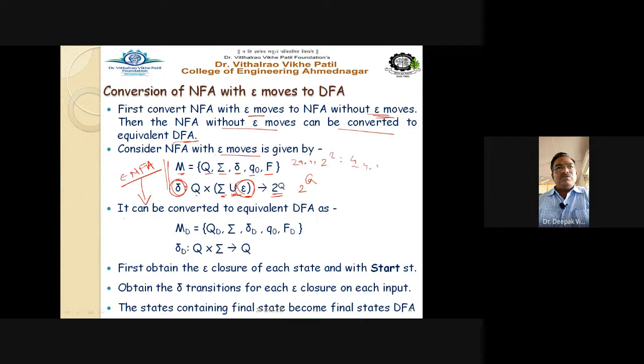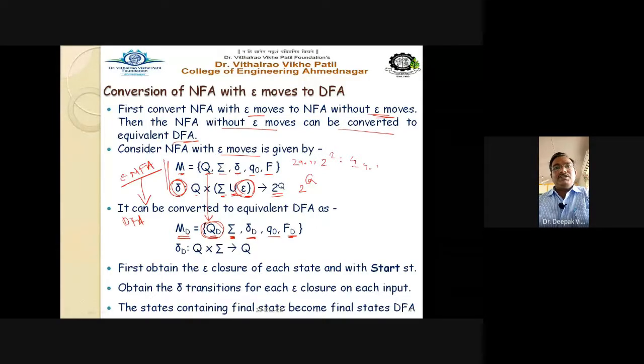Now this ENFA we have to convert into the DFA, and the DFA is denoted by MD. The DFA automaton is denoted by the tuple M with suffix D, equal to QD, which is again the set of states. Sigma is the input alphabet, delta is the transition function, Q0 is the start state, and FD is the set of final states. Here, see which parameters are going to change. In case of ENFA it is Q. Now this Q is changed to QD, meaning you have to find the set of states for the resultant DFA.